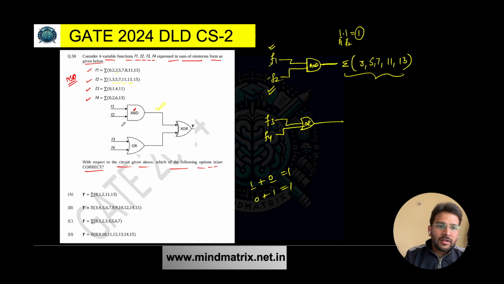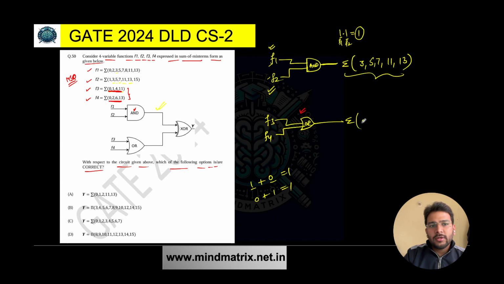That means whatever terms are present here in F3 and whatever terms are present here in F4, if you are performing OR between them, all the terms will get included. Because these minterms represent 1 in the output, the OR operation between these two will give you 1. Clear? So in case of OR, you have to consider all the terms present in F3 and F4. So what do you get here?